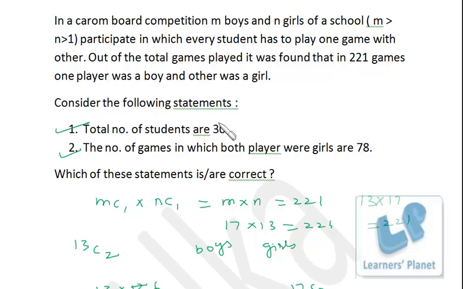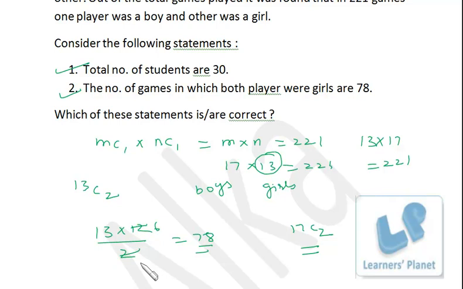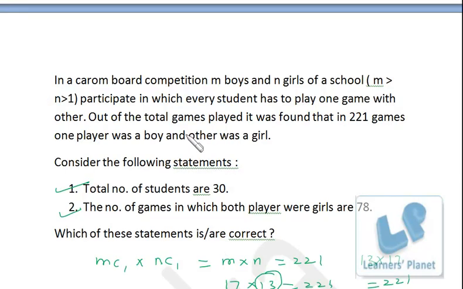If we have to find out in how many games both players were girls, both candidates should be chosen from 13, since there are 13 girls. So in all there are 13C2 combinations, so that comes up to 78. So the statement is also correct. Okay, so a nice problem. You should be conceptually clear with permutation and combination.